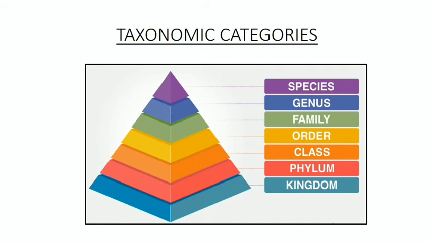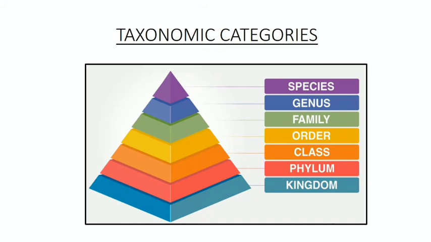For example, the phylum Chordata of animals contains not only mammalia but also aves, that is birds, reptilia, that is reptiles, fishes, etc. Now, our last category is kingdom. It is the highest taxonomic category. All plants are included in kingdom Plantae, while all animals belong to kingdom Animalia.